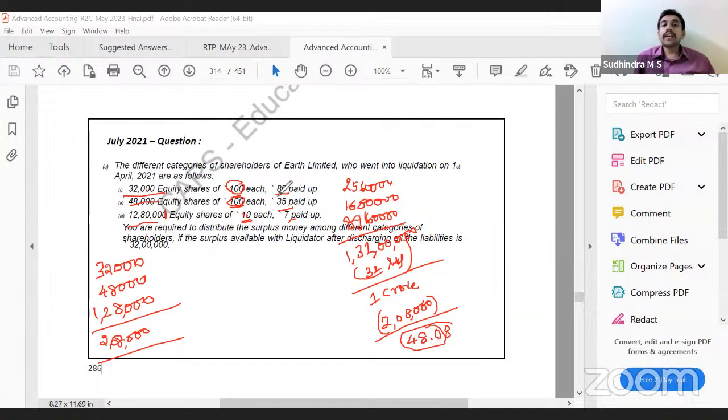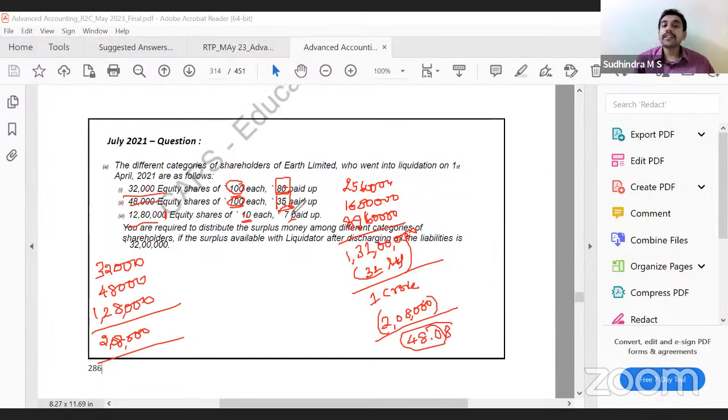In this case, they have 80 paid up. So should we refund or ask more? Refund. 80 minus 48.08. Here they have paid 35 rupees. Ask or refund? Ask. 48 minus 35, they have to contribute 13 rupees.